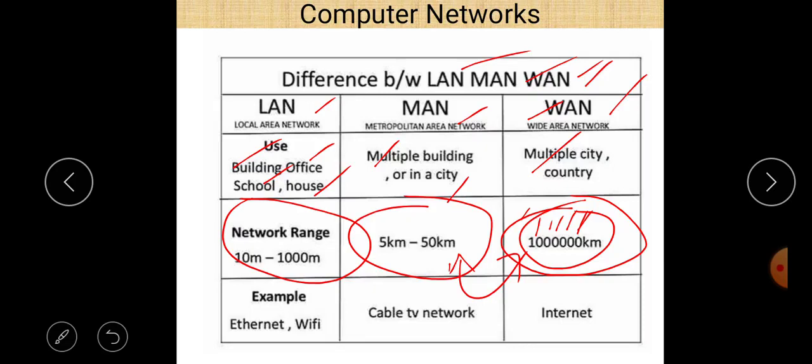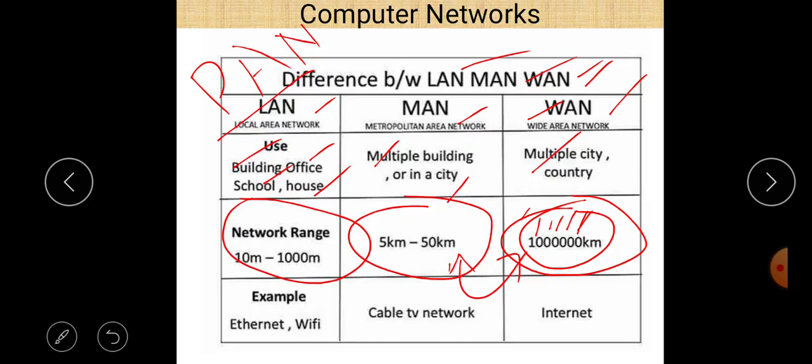And there is another network called PAN, known as personal area network. So what is a personal area network? Within a room, with two devices attached. For example, if you want to send your data from your mobile to your laptop, or you can send data using your hotspot mode, in that case it is called PAN, personal area network. So within a room or less than 10 meters, using your Bluetooth device or your mobile hotspot, it is called a personal area network.